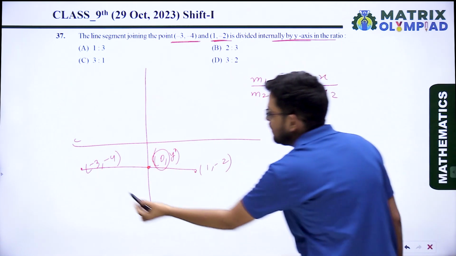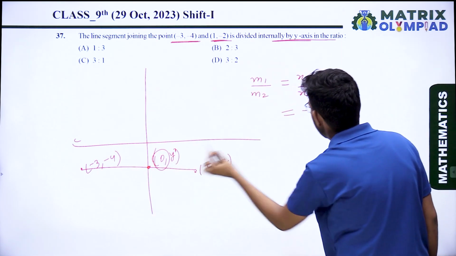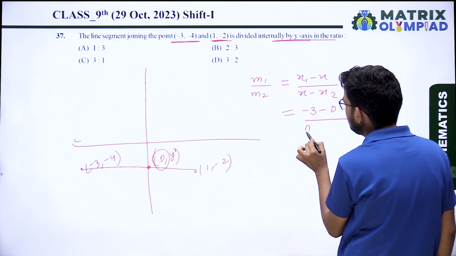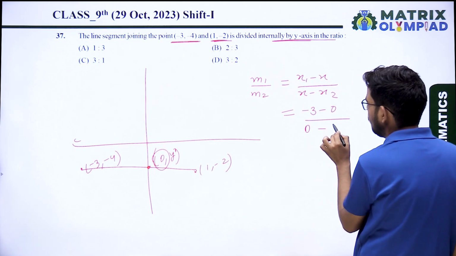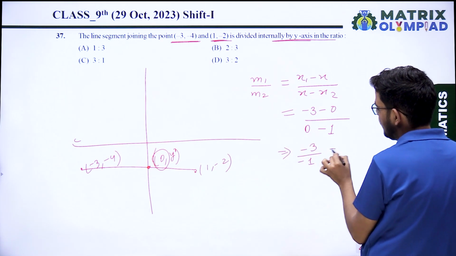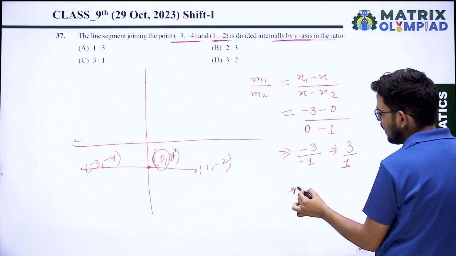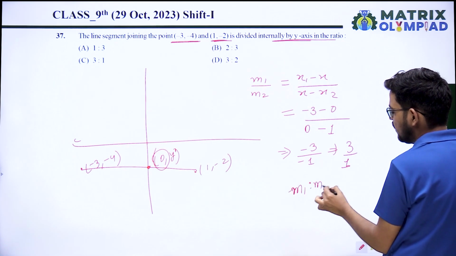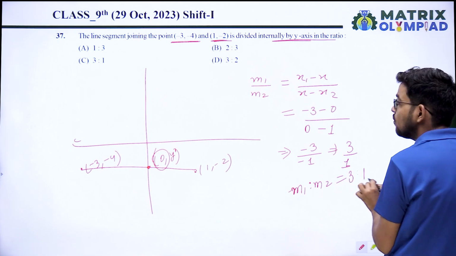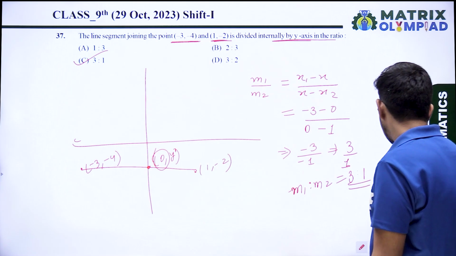So x1 is -3, the x-coordinate 0, upon x, which is 0, minus x2, which is 1. So that will be -3 upon -1, that is 3 upon 1. So actually the ratio m1 to m2 equals 3 to 1. Option C is the correct answer.